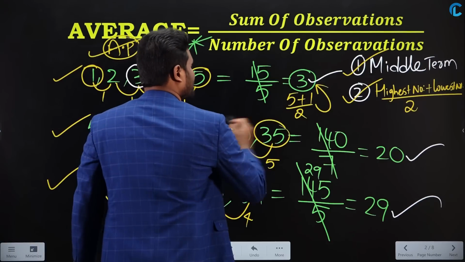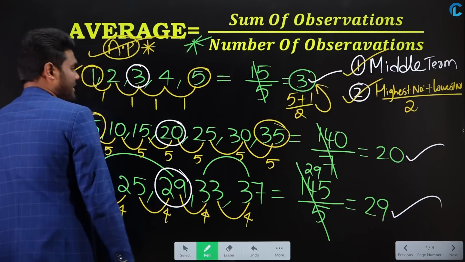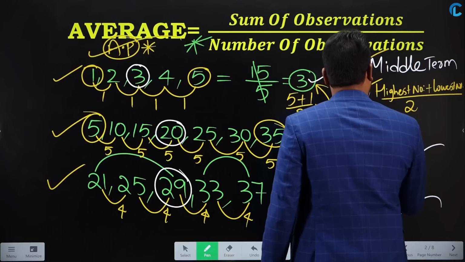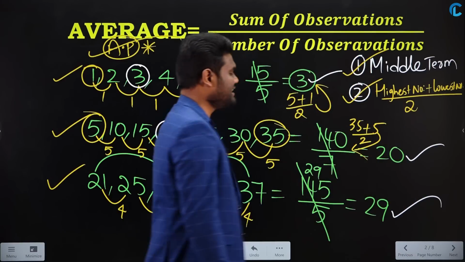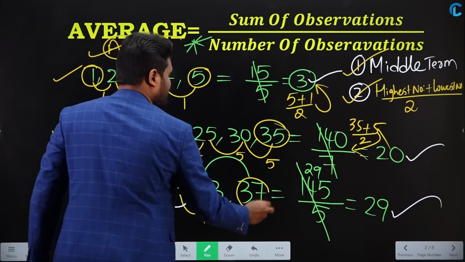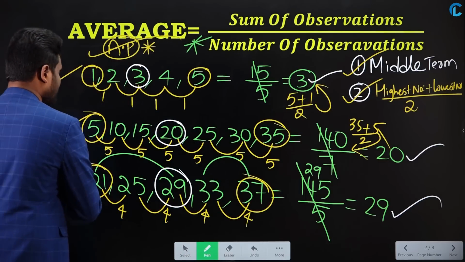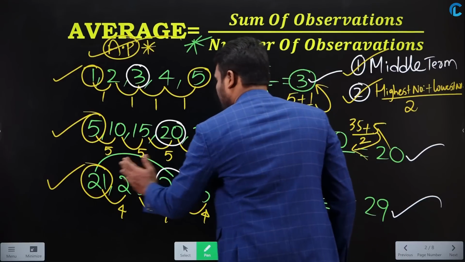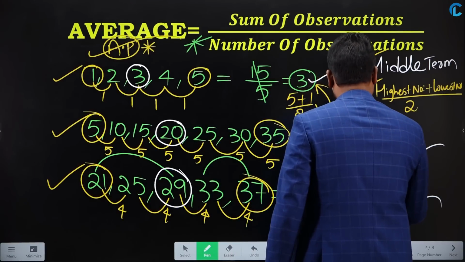What is the highest number? 35. What is the lowest number? 5. So when you add these numbers, the highest number is 35, the lowest number is 5, 35 plus 5 divided by 2, which is nothing but again 20. Similarly, in this one the highest number is 37 and the lowest number is 21. So 37 plus 21, what is 37 plus 21? It is nothing but 58.